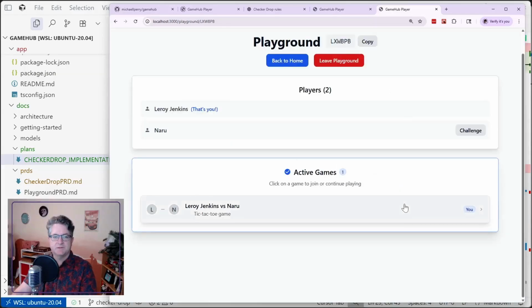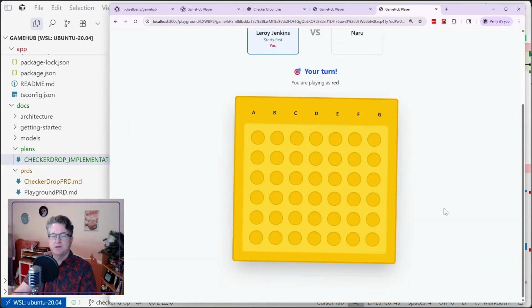Accept the challenge from Naru. And we have a big yellow board. Yeah. It's a yellow board. Yeah, I am going to want to remove the yellow around the outside. This yellow is good. Now, if I say B, whoop, I have spheres instead of checkers, which is kind of cute.